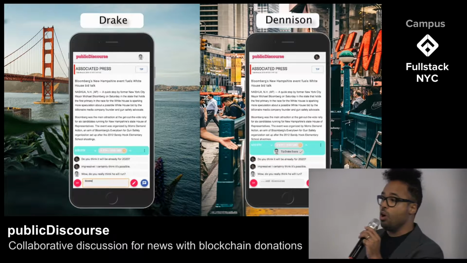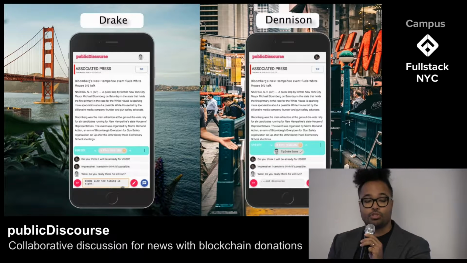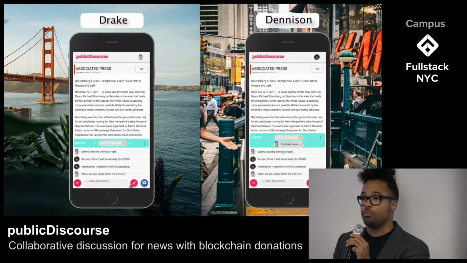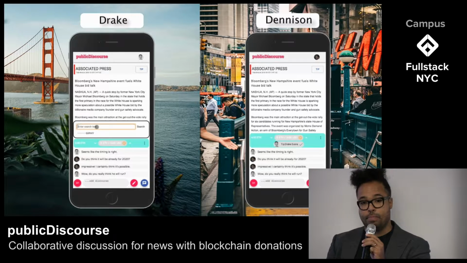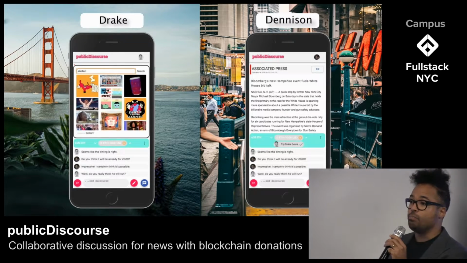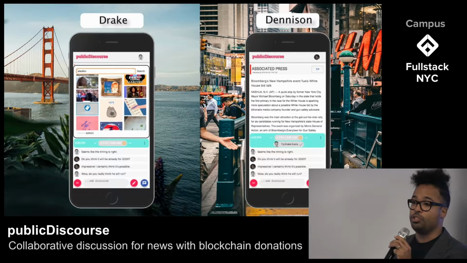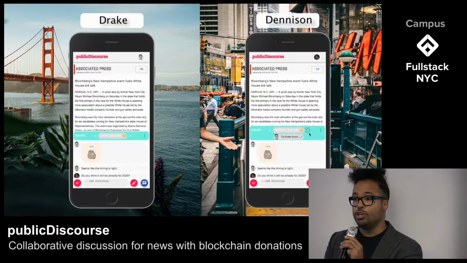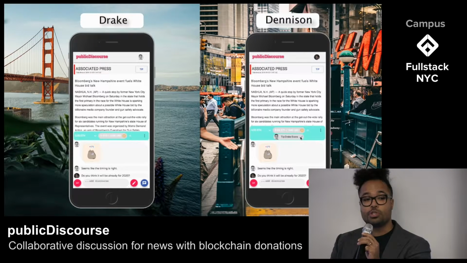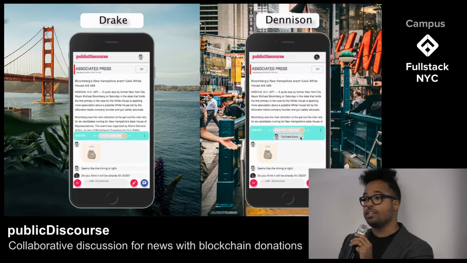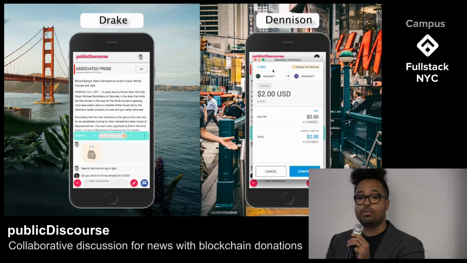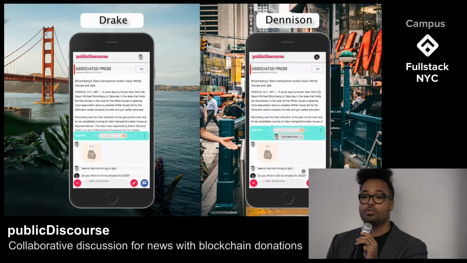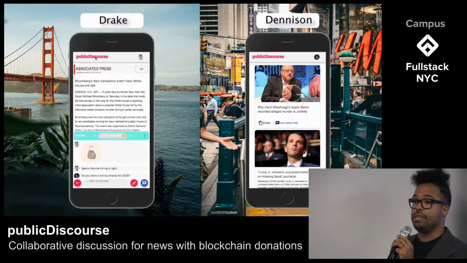For this, we also offer Drake the ability to search and post GIFs. We do this by incorporating the Giphy API. Dennison, particularly impressed with the conversation, is also able to tip Drake using a blockchain micropayment. To do this, Public Discourse integrates the Web3 API, which connects to the Ethereum blockchain and allows Dennison a seamless experience while also managing his private keys and protecting his cryptocurrency.